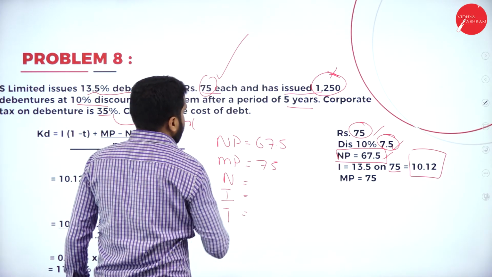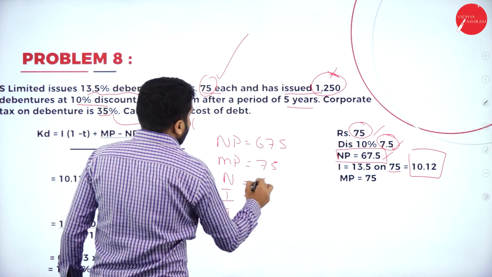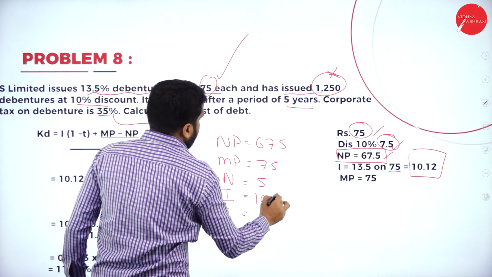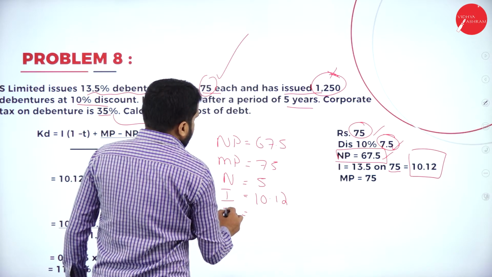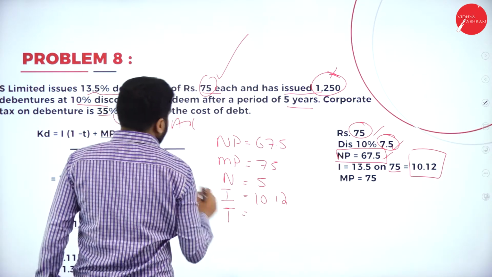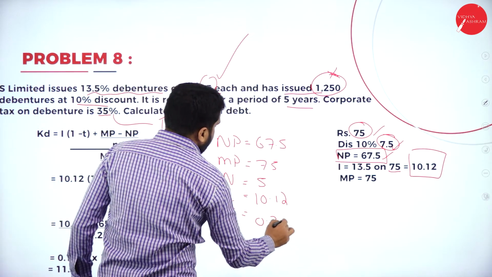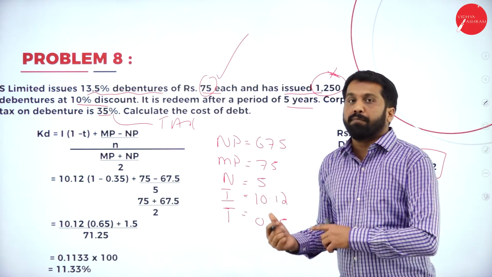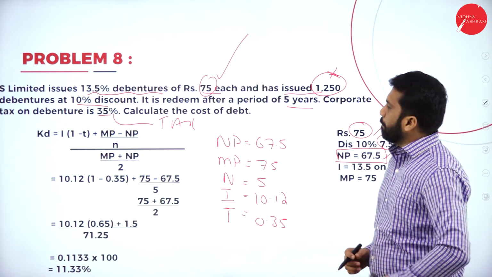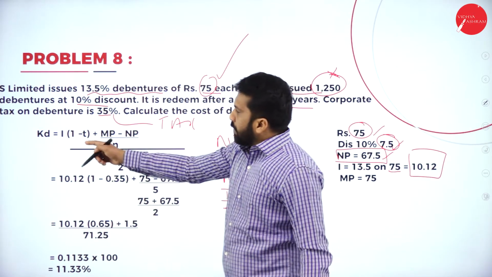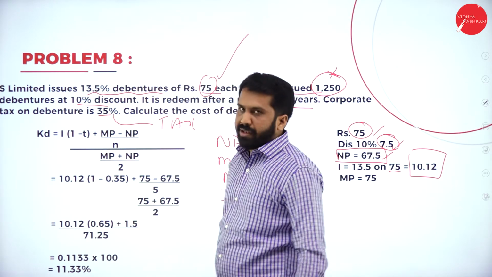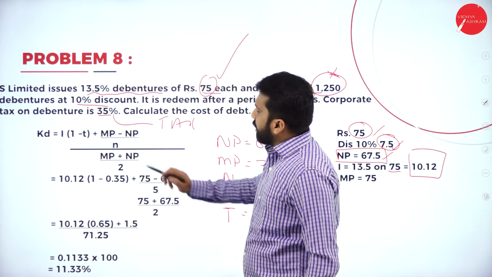MP is 75. Number of years, 5. Interest we calculated, 10.12, and tax rate 35%, that is 0.35. These are the information. Before we go to the problem, we should identify the formula: cost of debenture is I times (1 minus T) plus (MP minus NP) divided by N, all divided by (MP plus NP) divided by 2.